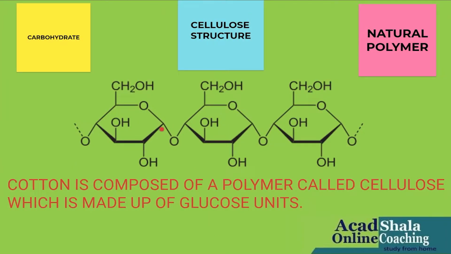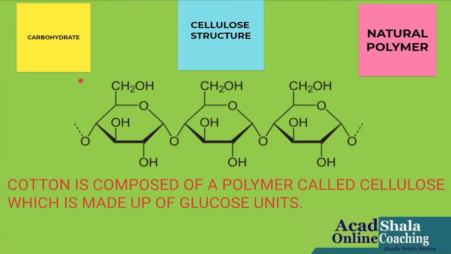Now children, we have studied just now about monomers, polymers, polymerization. Polymers also occur in nature. For example, cotton is composed of a polymer called cellulose, which is made up of glucose units. This cellulose structure is formed with the help of small units known as glucose.